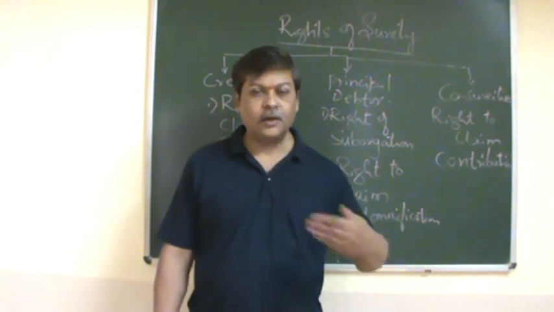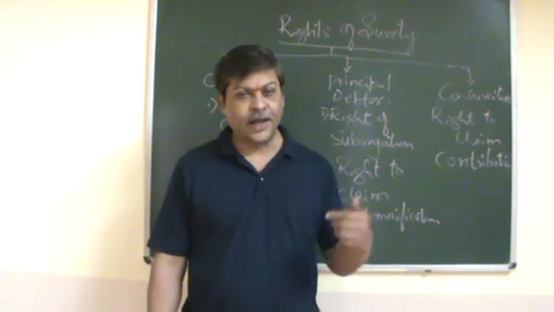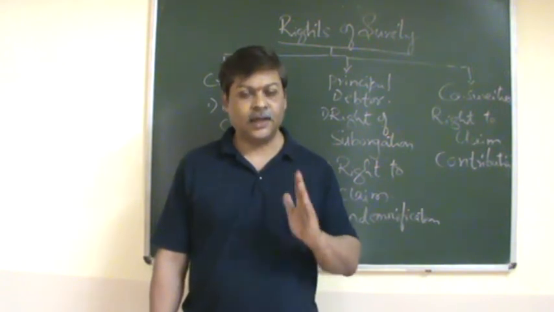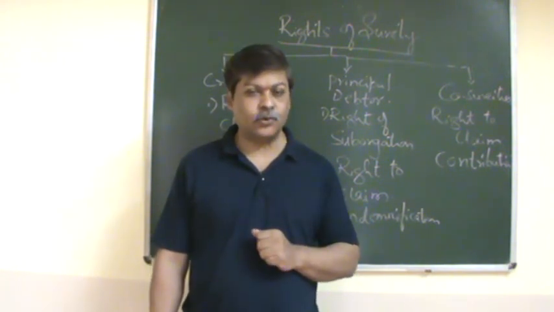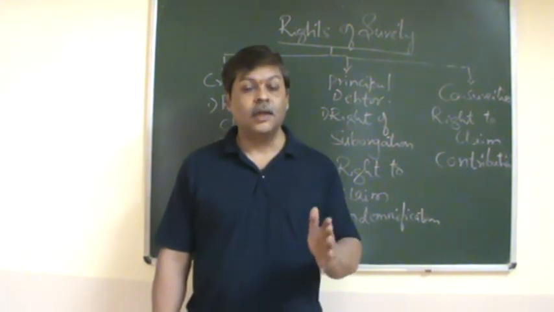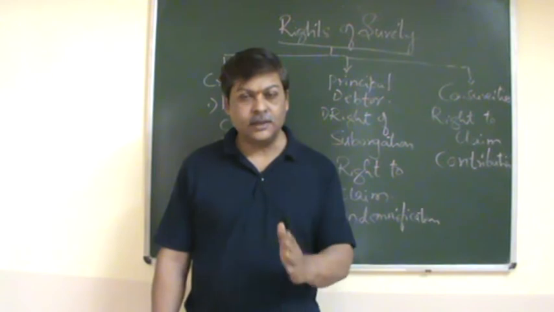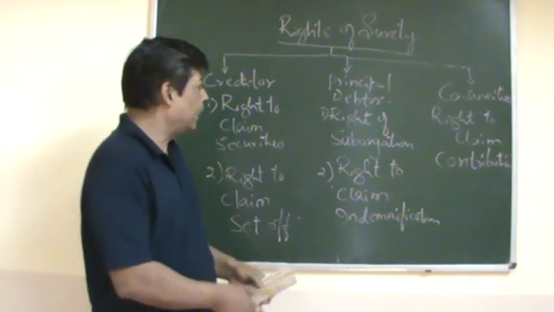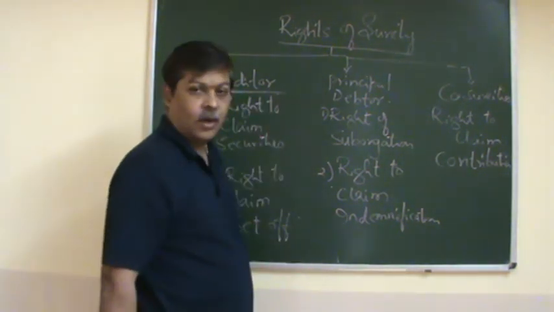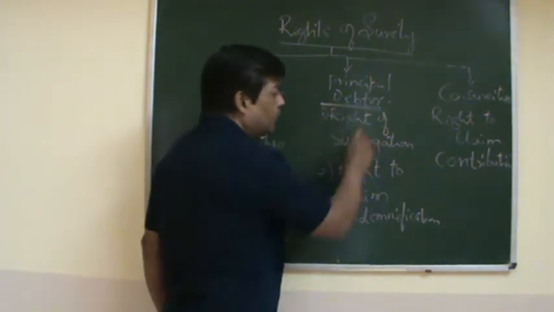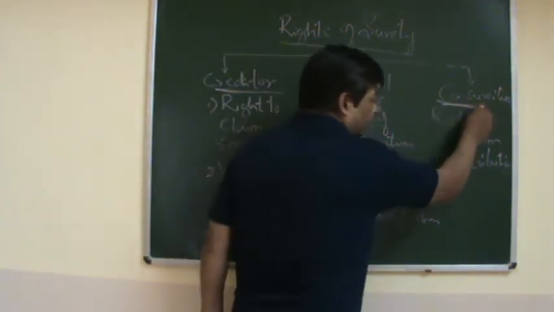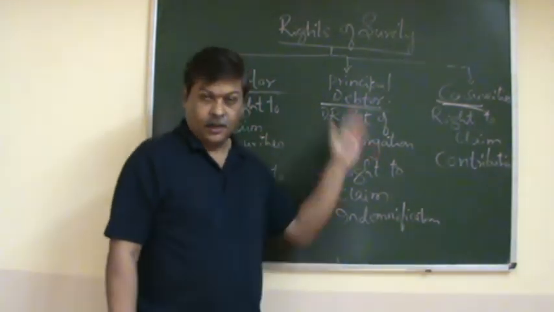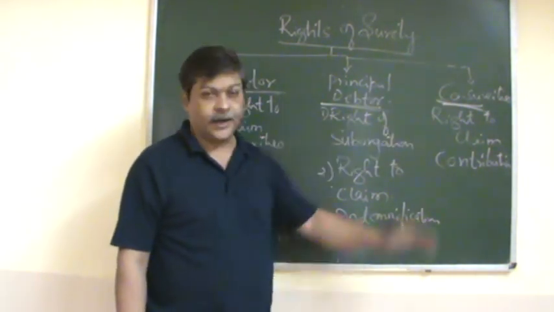They will ask you to define contract of guarantee and state the rights of the surety. So what are the rights available to the surety, that you have to understand. Here we have to study this topic mainly in three parts: the rights of surety against the creditor, against the principal debtor, and against the co-sureties.